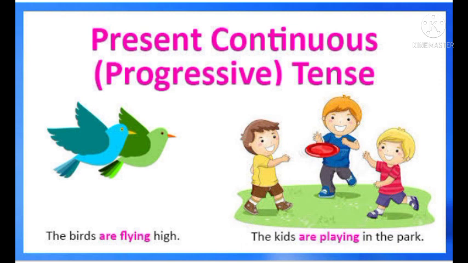So students, in present continuous tense, we talk about the action word, what is happening now. If we want to express something happening right now, we use the present continuous tense. We use words like at the moment, right now, tonight, now, today, this evening, and so on.